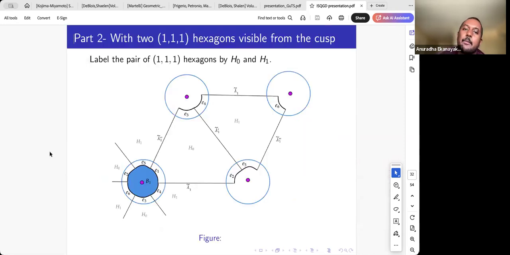So this is our setup when the universal cover actually has 1-1-1 hexagons. They are right-angled hexagons, and the alternating sides have length L1, that is, the alternating sides are lifts of the shortest return path. That's why we have 1-1-1. These 1-1-1 hexagons are nice because if two of them are going to intersect, this is the only way it can happen. This was a result by de Blois in one of his earlier papers. If two 1-1-1 hexagons are going to intersect, they're going to intersect in this way.